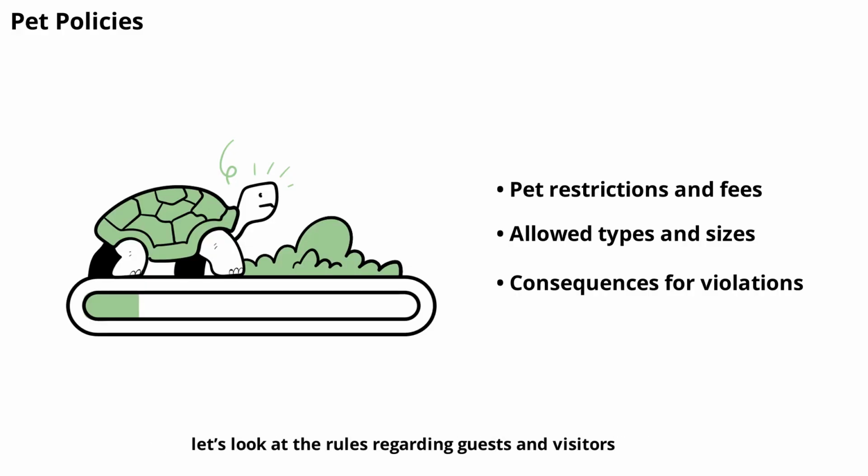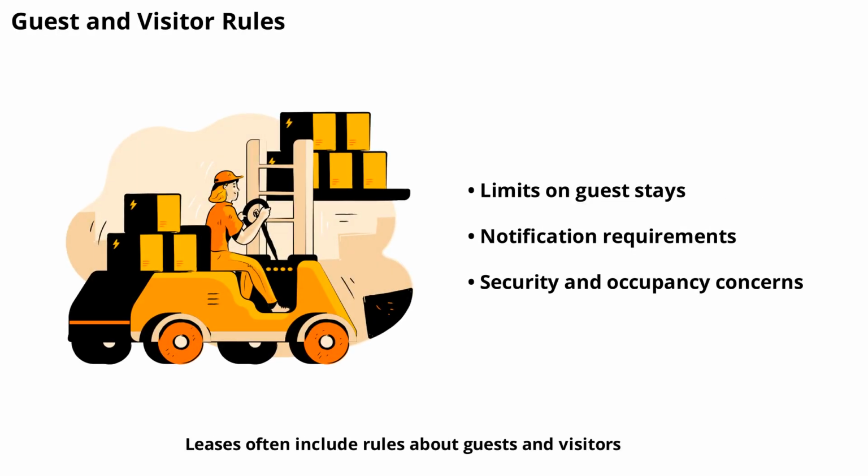Next, let's look at the rules regarding guests and visitors. Leases often include rules about guests and visitors. Some agreements limit how long guests can stay, or require you to notify the landlord if someone stays overnight for an extended period. These rules help landlords manage occupancy and maintain security. Ignoring guest policies can result in warnings or lease violations. Always check your lease for specific guest rules and communicate with your landlord if you have questions.